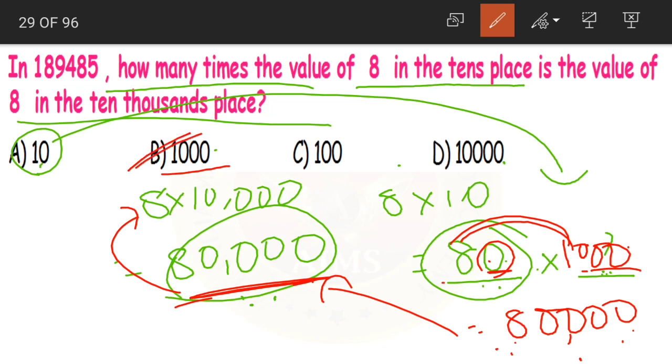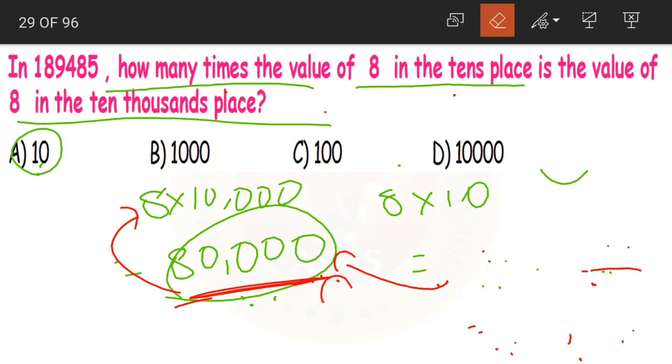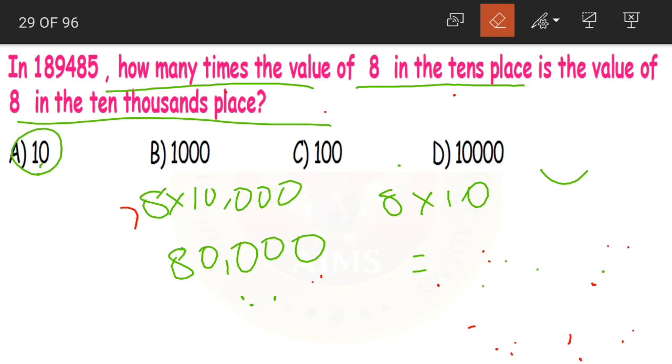Option B. The value of 8 in tens place is 1000 times the value of 8 in 10,000s place. Sorry, 1000 times the value of 8 in tens place is the value of 8 in 10,000s place. Okay, now this is one way of solving it, that is by taking the options given. So take each option and check which one is the correct one.